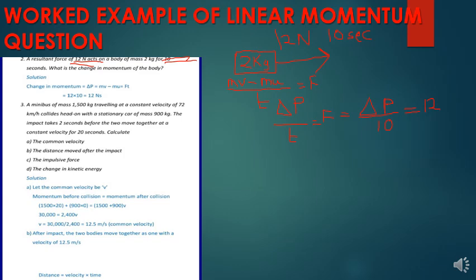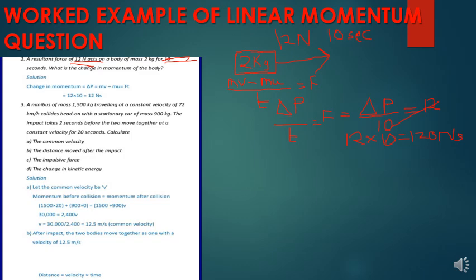So if we want the change in momentum, we simply multiply these two things. It equals 12 times 10, which will be 120 Newton seconds. Remember, I told you the SI unit of momentum can be Newton seconds.